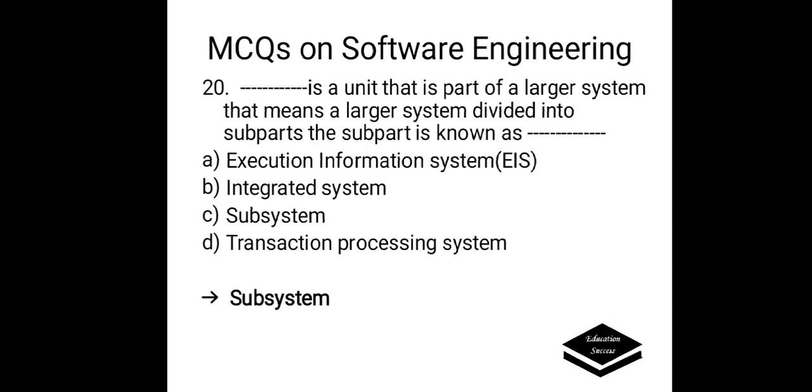Dash is a unit that is a part of a larger system. That means a larger system divided into subparts. The subpart is known as. Options are A. Execution information system, B. Integrated system, C. Subsystem, D. Transaction processing system. Answer is subsystem. It is a unit that is a part of a larger system, or a larger system divided into subparts, and that subpart is called a subsystem.